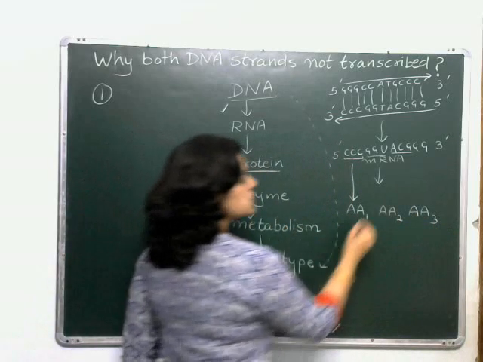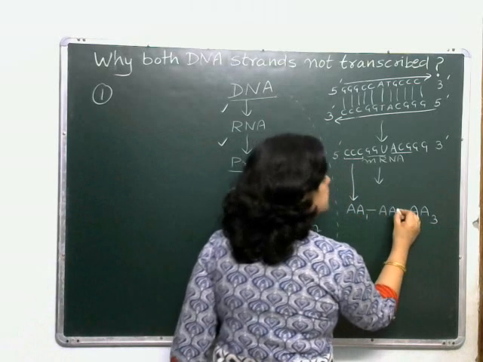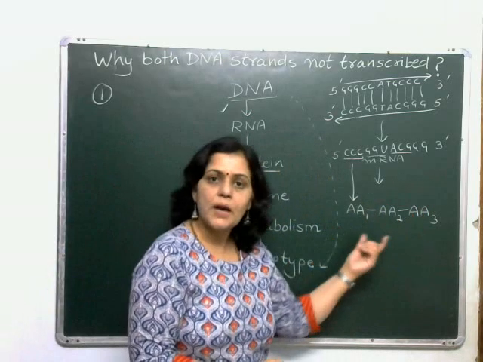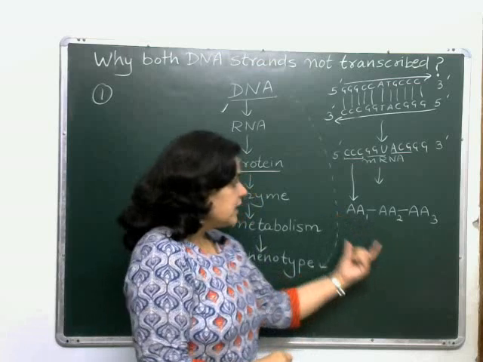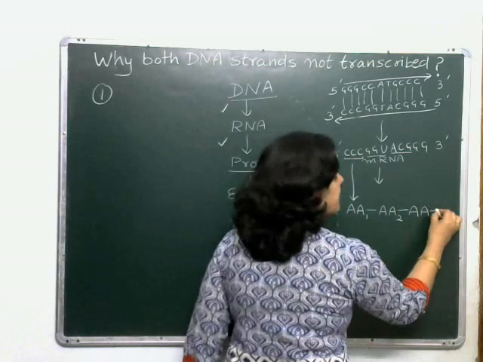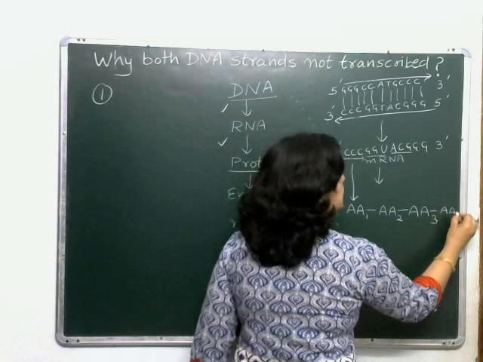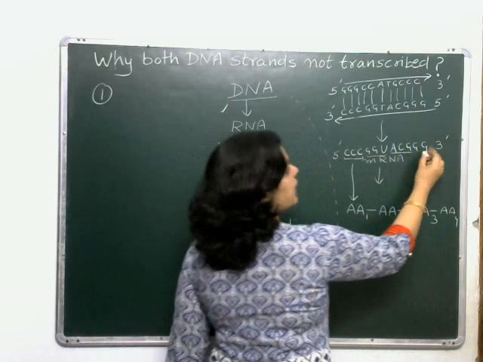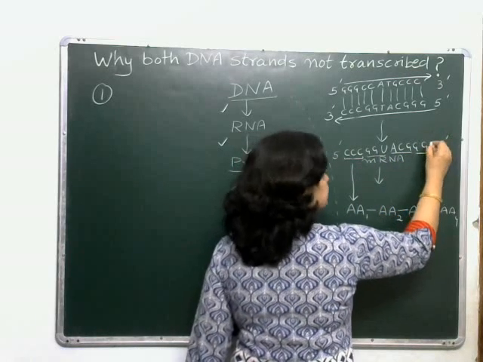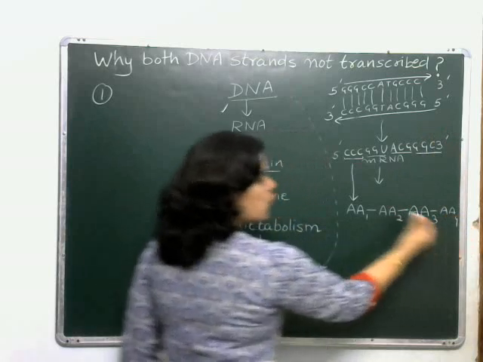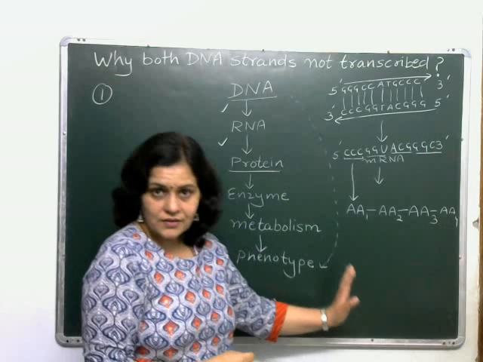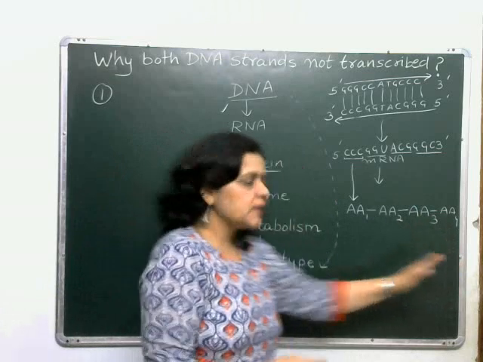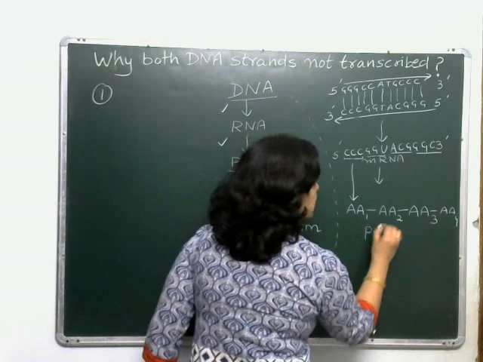And these will be linked together by peptide bonds. Peptide bonds will be formed between amino acids. And now there are many such amino acids in this chain. So this is going to code for 1, 2, 3 and 4. Let's give it another nitrogenous base. So there will be 4 amino acids linked together. This is known as a polypeptide chain. So we will get a polypeptide chain.